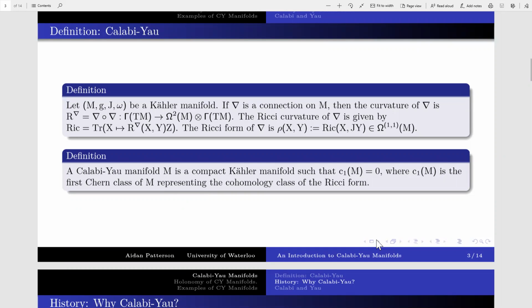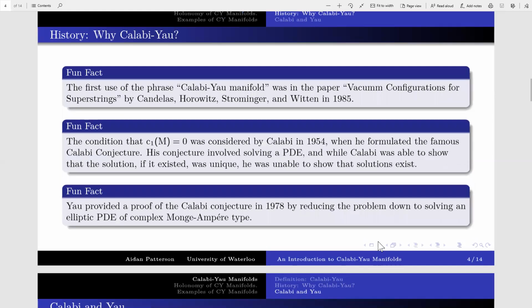Given a connection on M, its curvature is obtained by composing the connection with itself. Contracting with some components of the curvature, one obtains the Ricci curvature in the way that we showed. The Ricci form is then obtained by contracting the Ricci curvature with the complex structure in the second component. You can think of the Chern class as the cohomology class of the Ricci form, which can be shown to be independent of the chosen connection, in the case where we are Kähler. And if the first Chern class vanishes, then that should imply that the Ricci form is exact, which is something we'll care about.